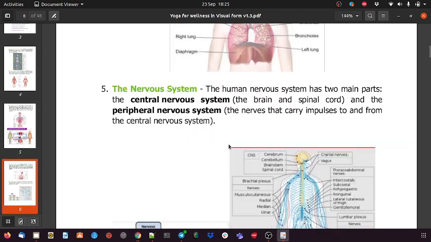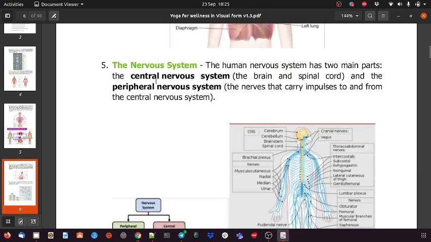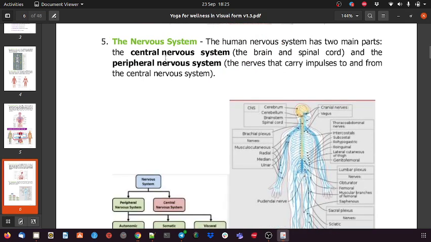Okay, then we will move to the nerve system. Within the nerve system, the major system can be subdivided into two systems: central nerve system and peripheral nerve system. So what is the central nerve system? The brain and the spinal cord. These two become the central nerve system, which is the commanding nerve system. Then we have the peripheral nerve system, which is away from the central nerve system towards the organs or toward each part of the body.